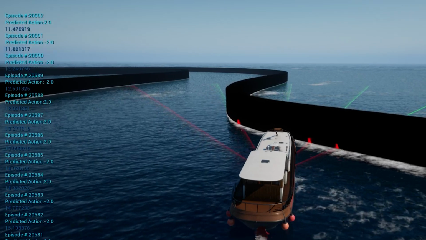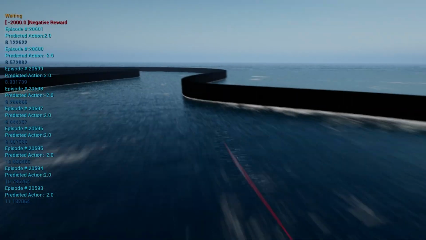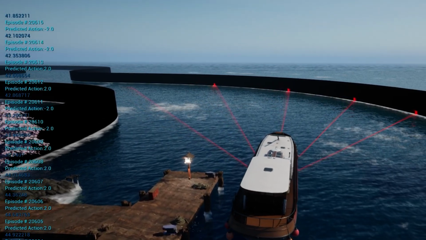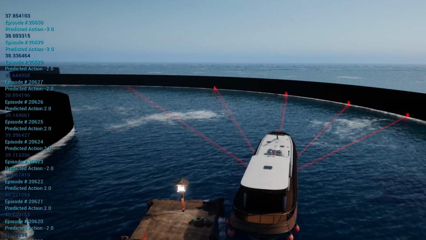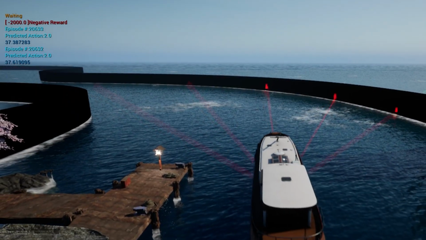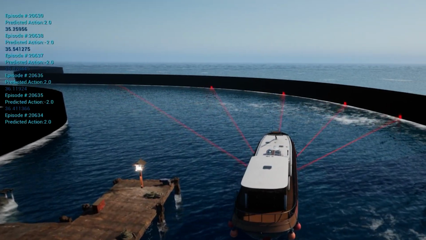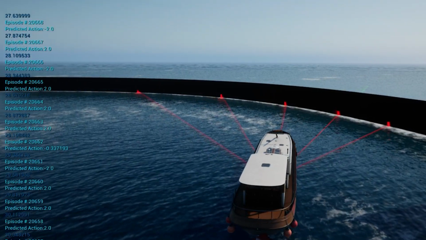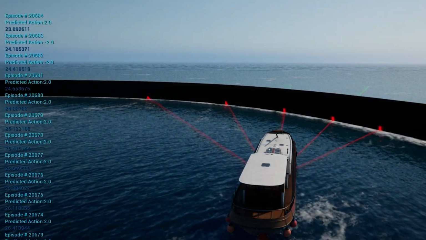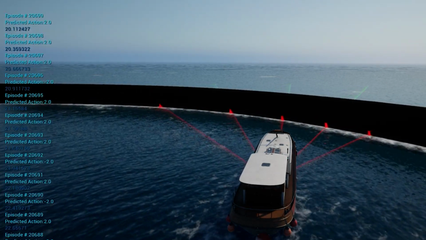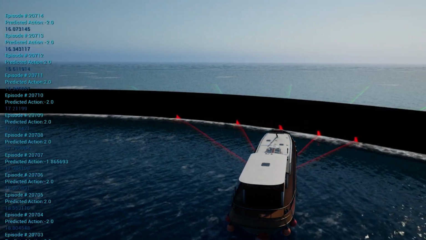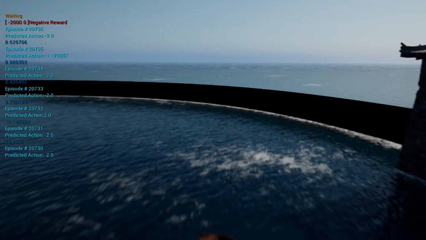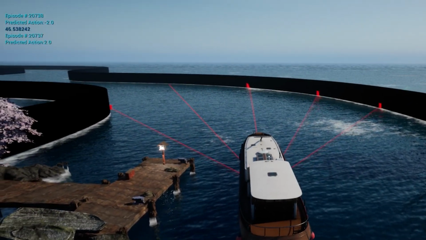It's a very laborious, time-intensive process, but once you have it trained, it can recognize the walls, it will be able to avoid collisions. You don't need to keep training it, and you can save it and export it to other different boats. In this case, we're potentially exporting it to a real boat.